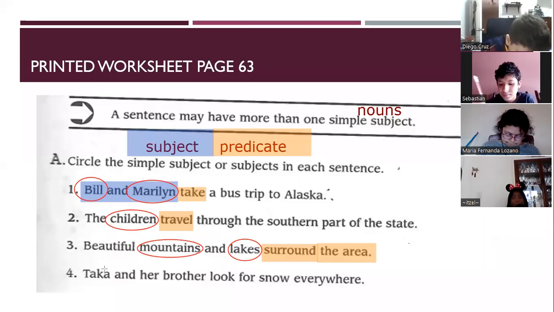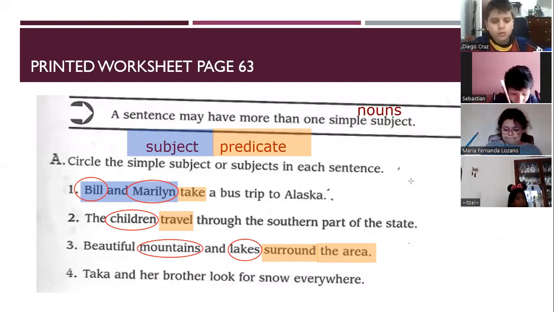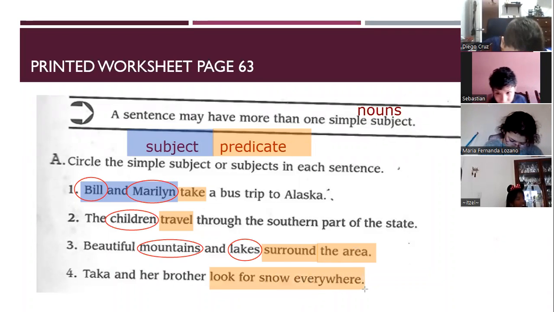Number four: Taka and her brother look for snow everywhere. Look is the predicate. It is the action. So the predicate begins with look because that's the verb. Look for snow everywhere. So before look, we have the subject. The subject is Taka and her brother.